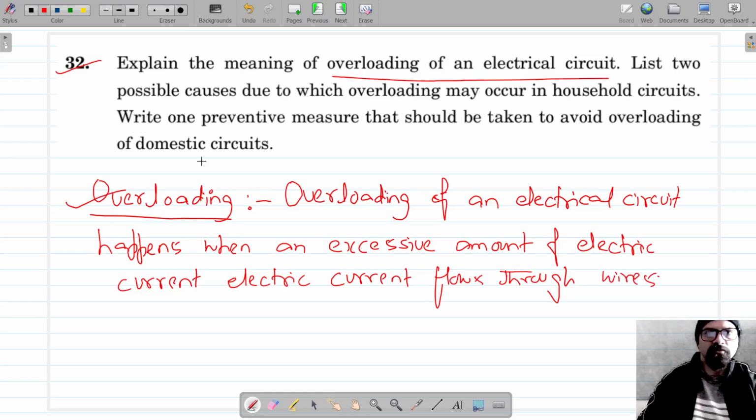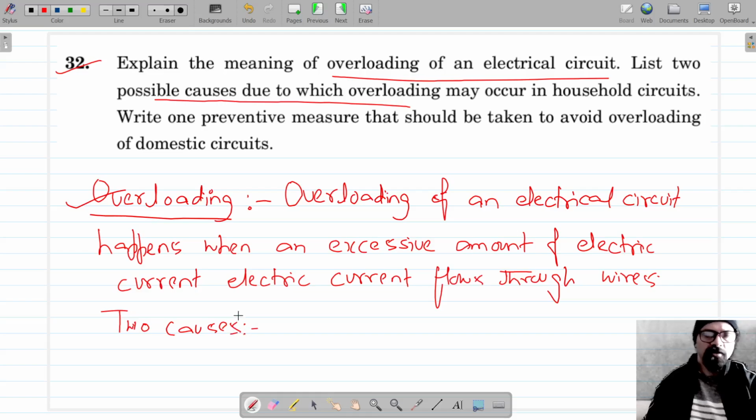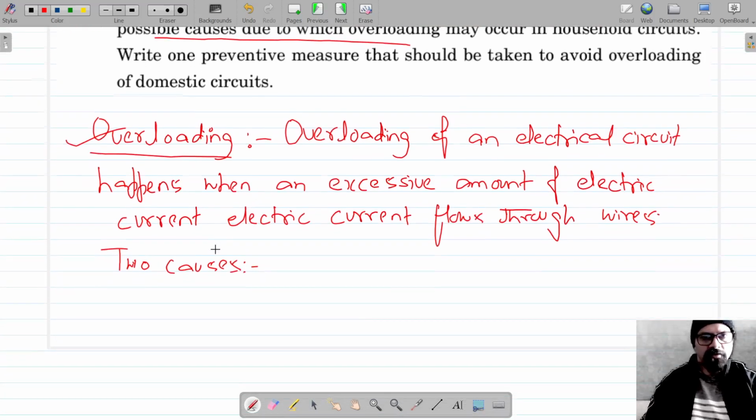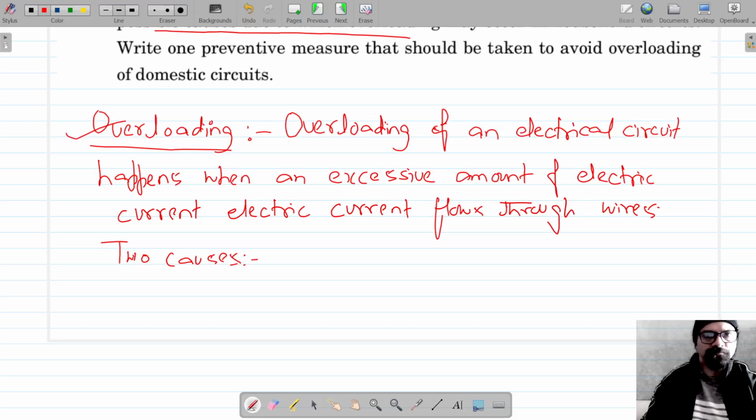Okay. So this is overloading and list two possible causes. So possible causes. So list two possible causes. So I'm going to mention two causes for this. So this is exactly how you should answer this question. And two causes. When does this overloading happen?